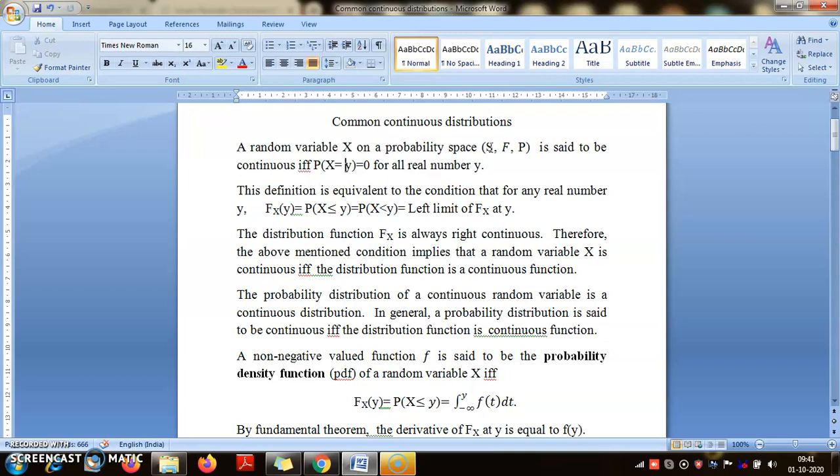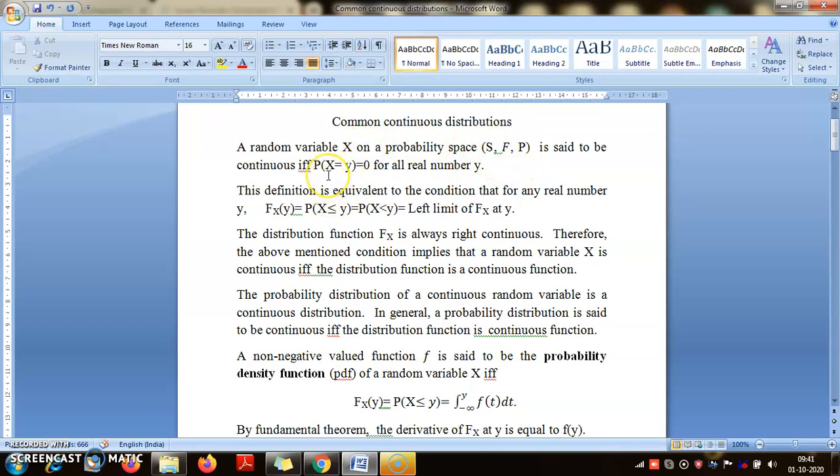So that's it. One thing you should bear in mind whenever we are talking about continuous distributions or continuous random variables, the underlying state space cannot be finite. In fact, it cannot be even countable. It has to be uncountable. So continuous probability distributions or continuous probability models refer to situations where this underlying sample space is uncountable. Anyway, let's not worry about it. This is something I have told you just to make your concepts clear.